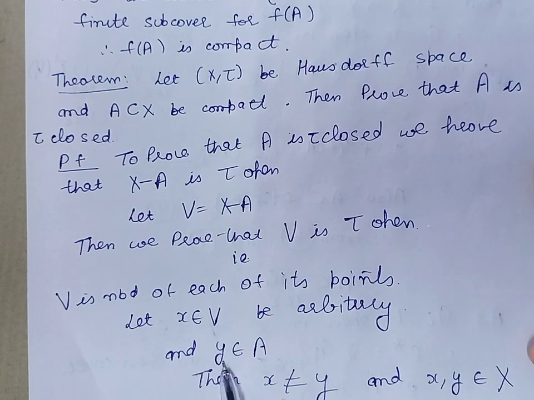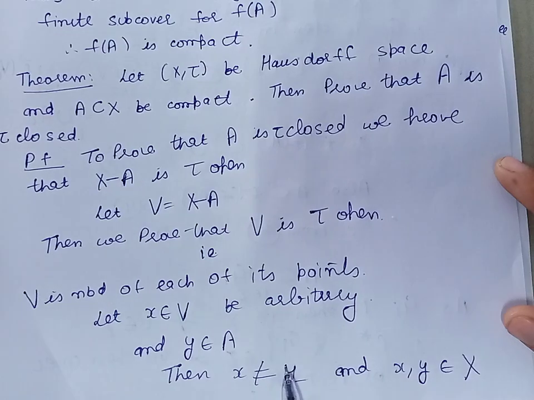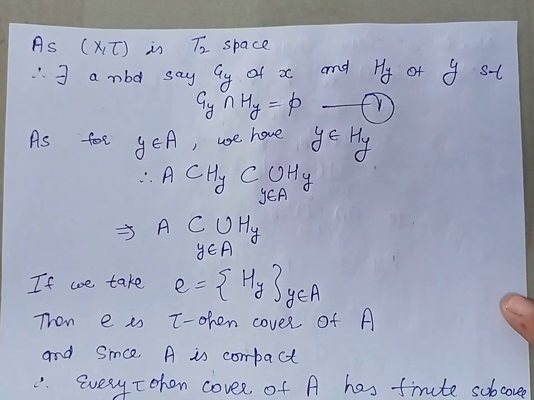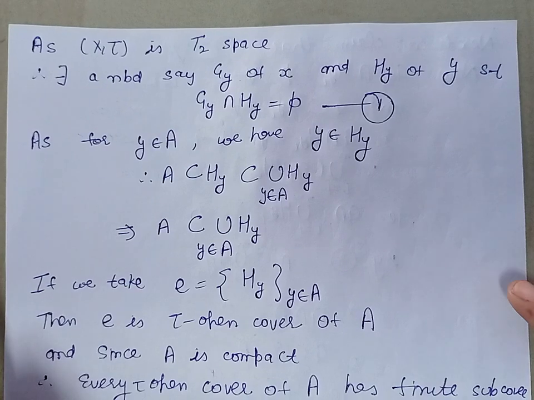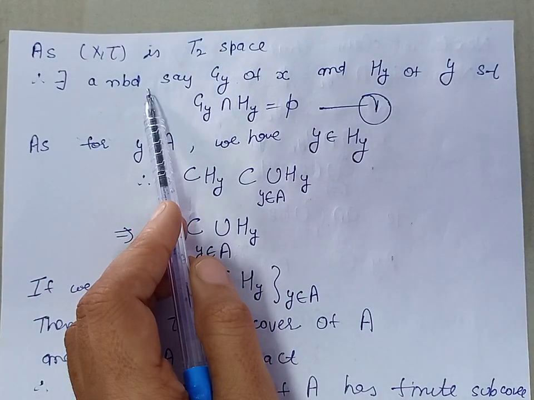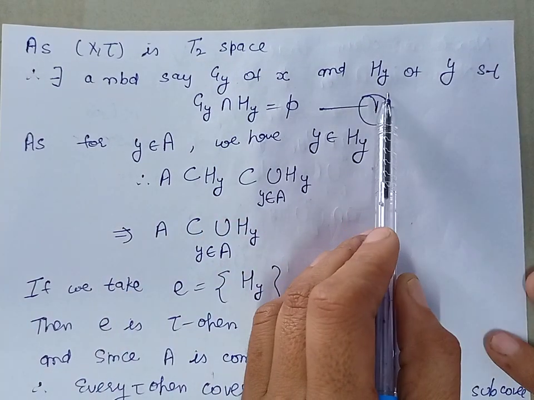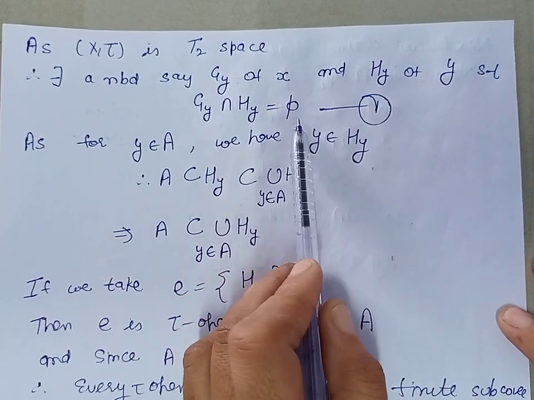Now let us take a point Y belonging to A. Now because V is the complement of A, X and Y are distinct points of the set X, but X is a T2 space. So by the definition of T2, distinct points of X will have disjoint neighborhoods. So for the distinct points X and Y, we have a neighborhood GY of the point X and a neighborhood HY of the point Y, such that these two neighborhoods are disjoint.